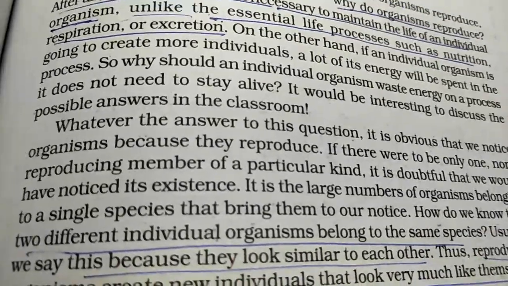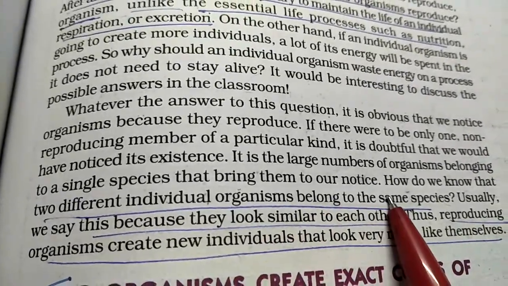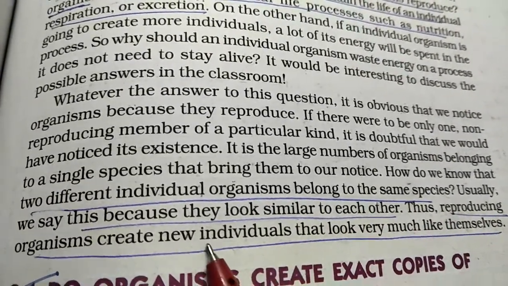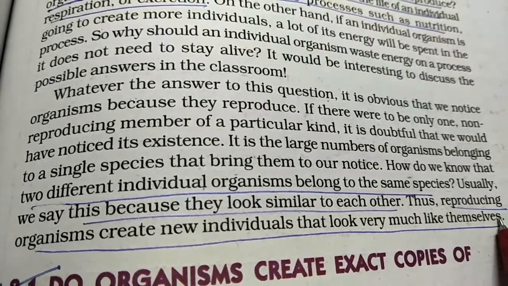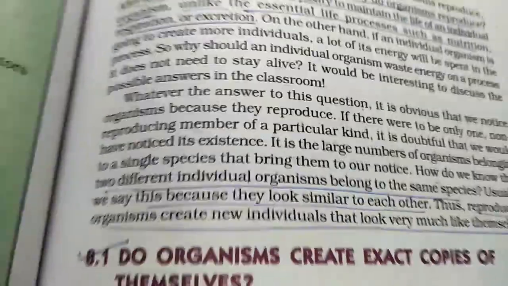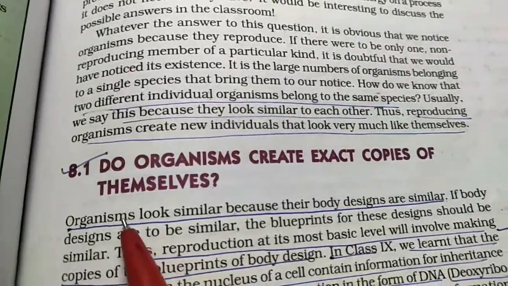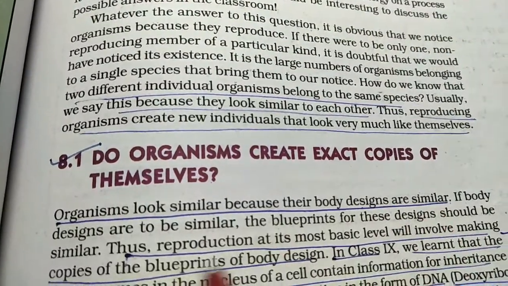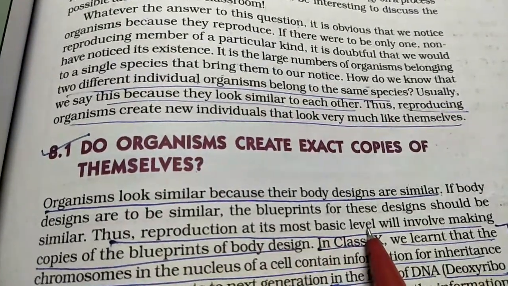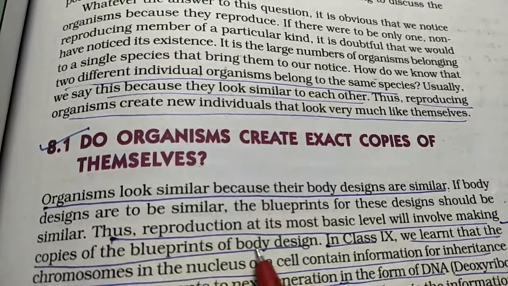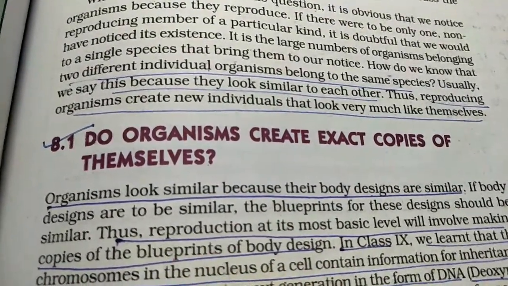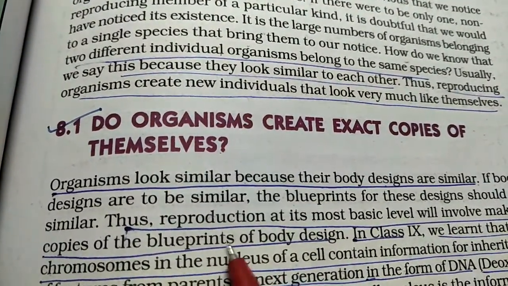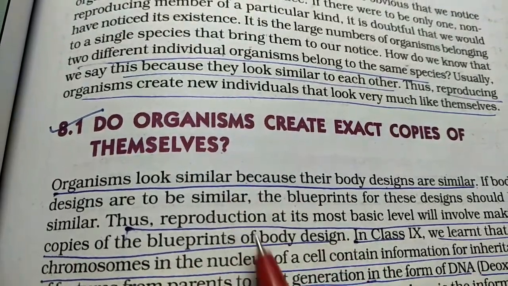Two different individual organisms that belong to the same species look similar to each other. Reproducing organisms create new individuals that look very much like themselves. Now, do organisms create an exact copy of themselves? Organisms look similar because their body designs are similar. Reproduction at its basic level involves making copies of the blueprints of the body design. So whenever you have reproduction, the next body produced will have copies of the blueprint of the original one.